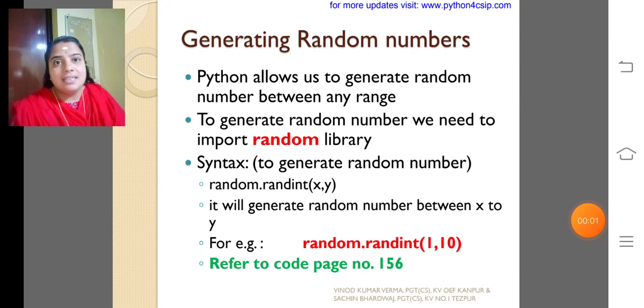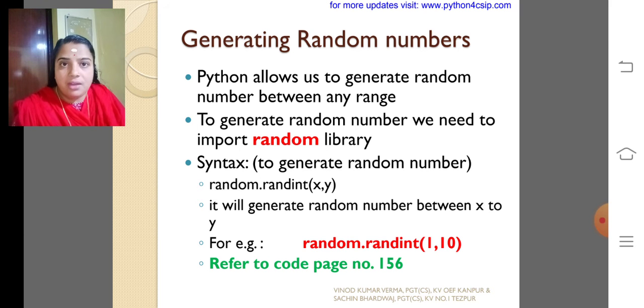Dear children, this is the last module, that is the fourth module in this particular session. Here we are going to discuss one module, that is the random library. Random is a library module for generating random numbers. It is very similar to range. Python allows us to generate random numbers between any range.